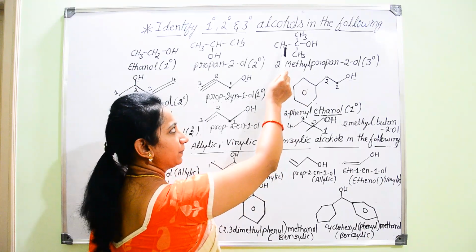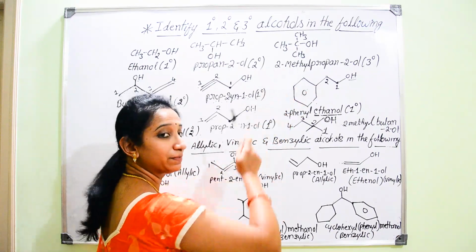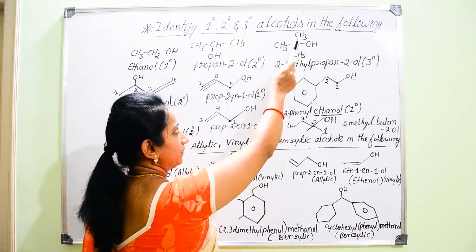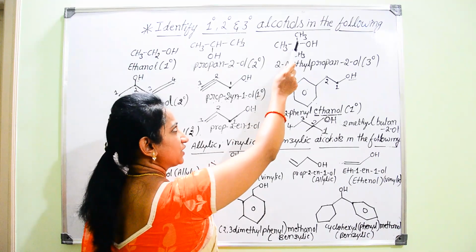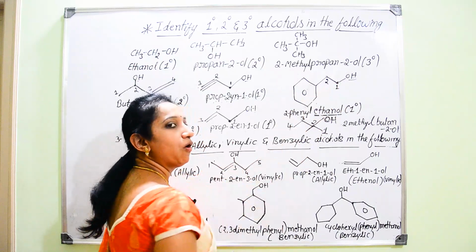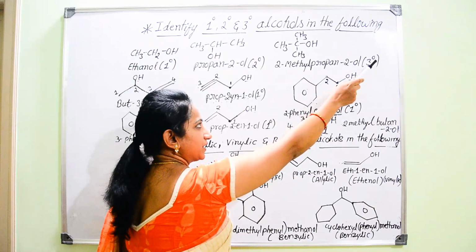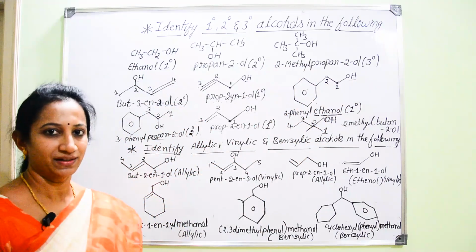You have to represent it as a prefix. Always a substituent is represented as a prefix. So here at the second position, the methyl group is attached to the second carbon, hence 2-methylpropan-2-ol. That is the complete name for this structure. As I told you, it is a tertiary alcohol.